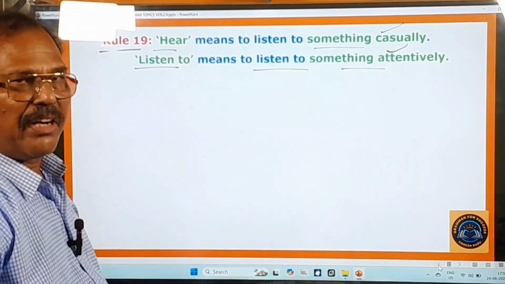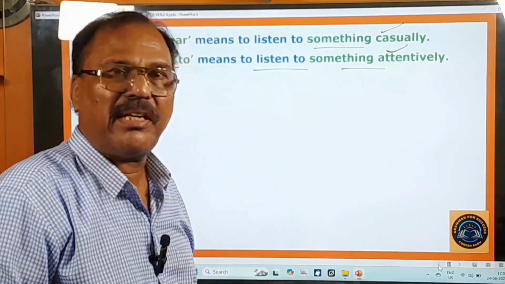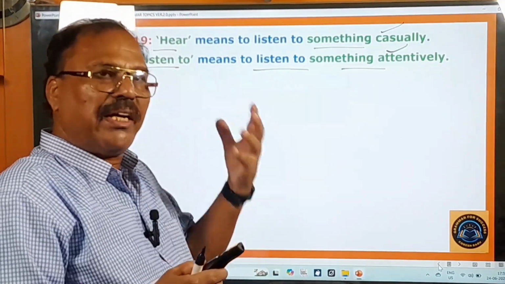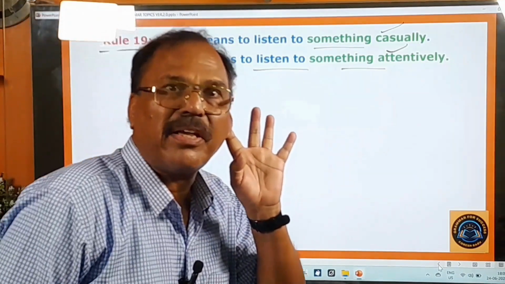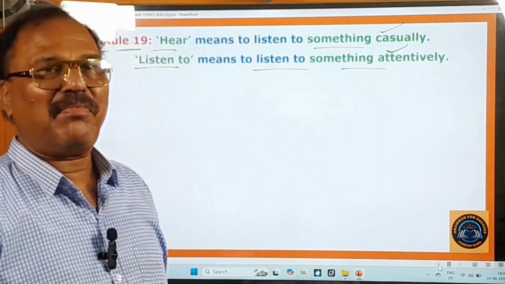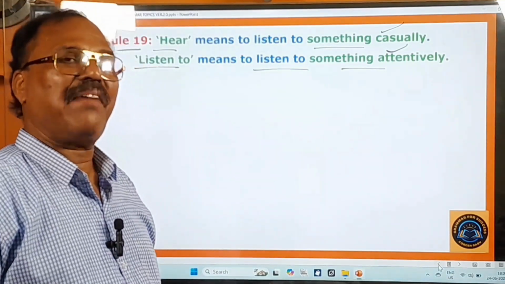Okay, while you are walking along the road, many sounds will be entering your ears. So that means you hear all those sounds. But here listen to means when you listen to something carefully. Therefore I will be saying, please listen to me. I don't say, please hear me. Did I ever say that?